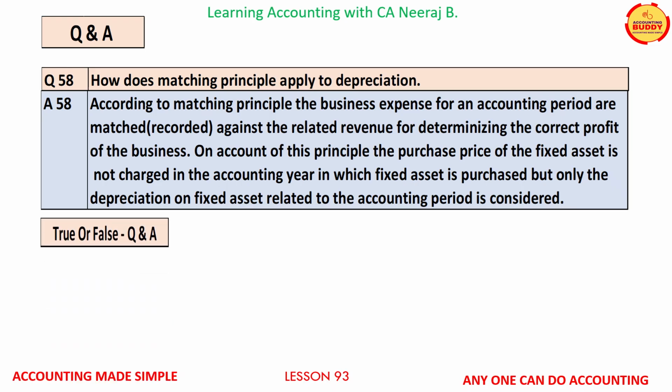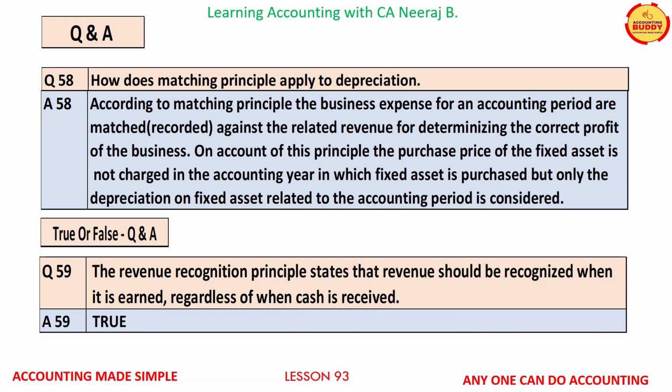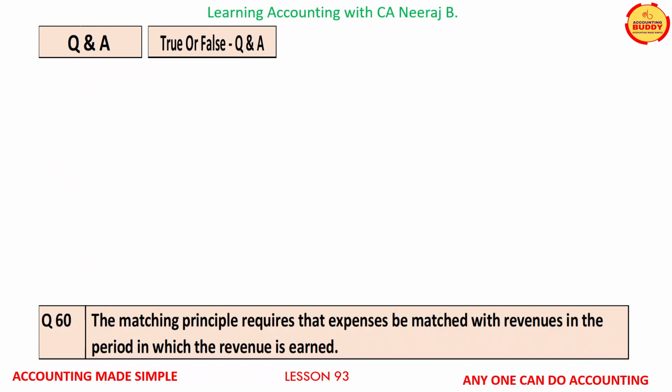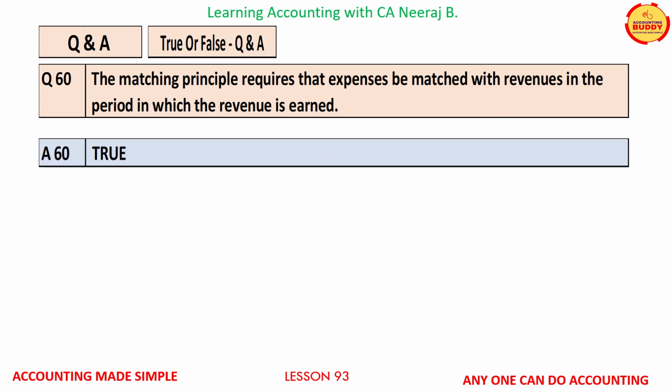Now let us take true or false questions and answers. Question number 59 on your screens is the revenue recognition principle states that revenue should be recognized when it is earned regardless of when the cash is received. This statement is absolutely true. Question number 60 on your screens is the matching principle requires that expenses be matched with revenues in the period in which the revenue is earned. This is a true statement.